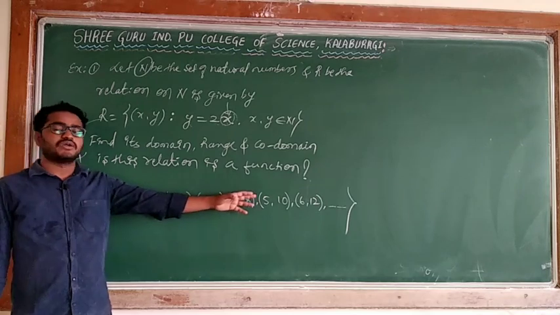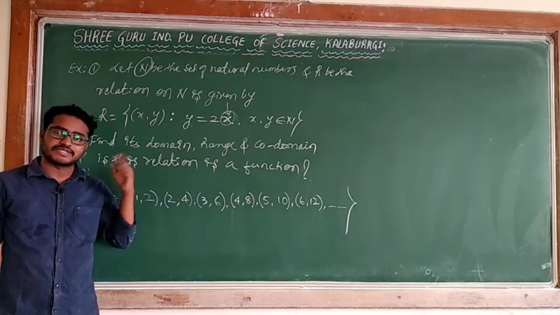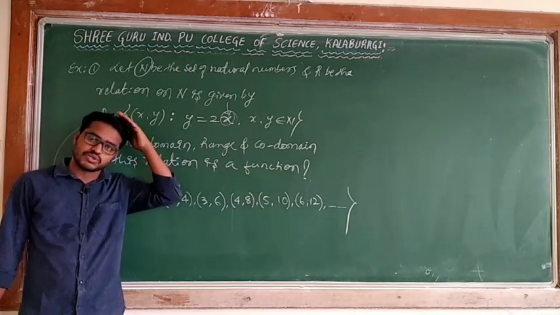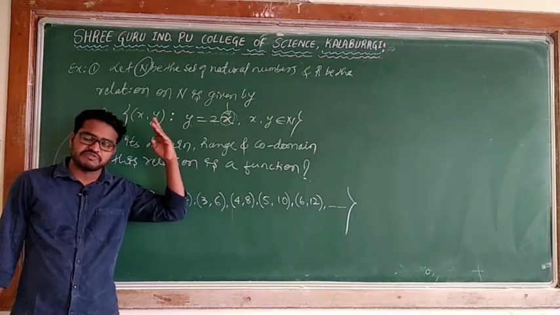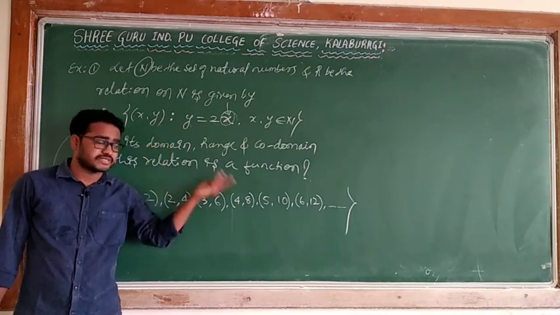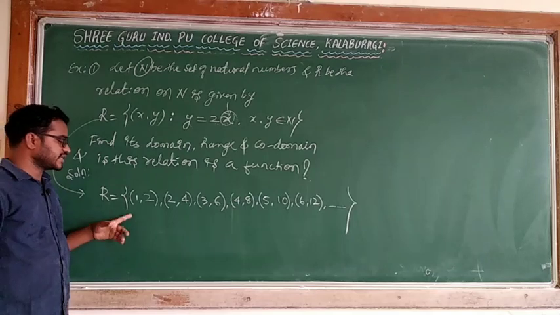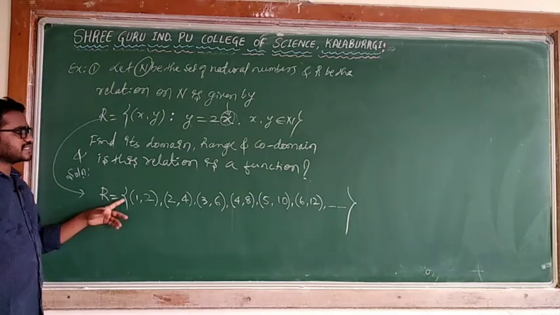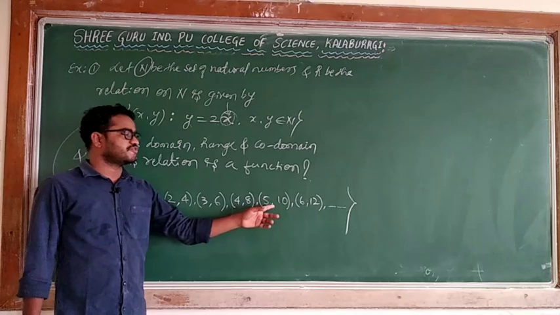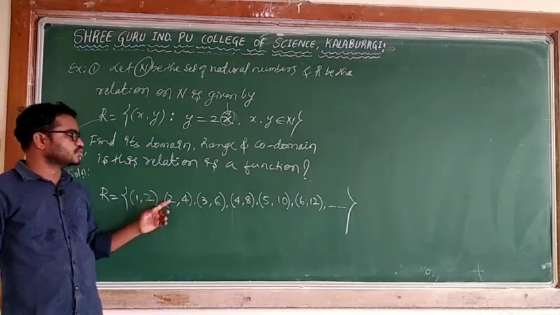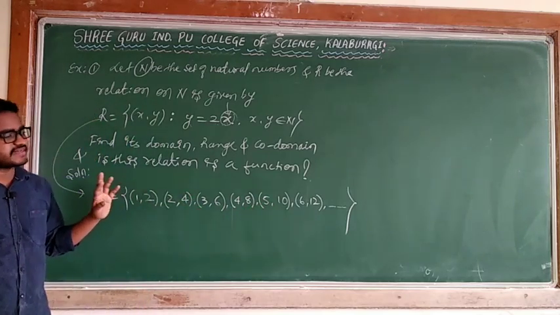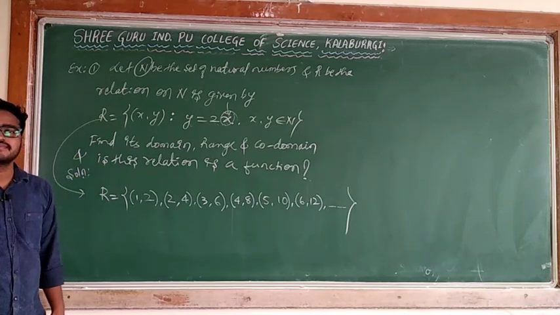Dot dot dot means it is not up to 6 only; I can take so many. It is not necessary to write all those. Understanding the pattern, you can follow what happens in the remaining. So what is the domain here? Starting with 1 only: 1, 2, 3, 4, 5, 6, 7, 8, 9, and so on.